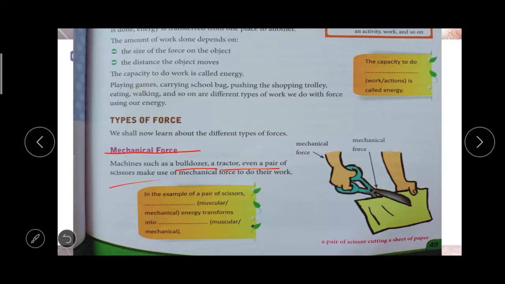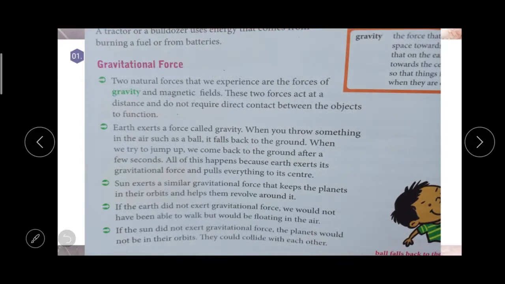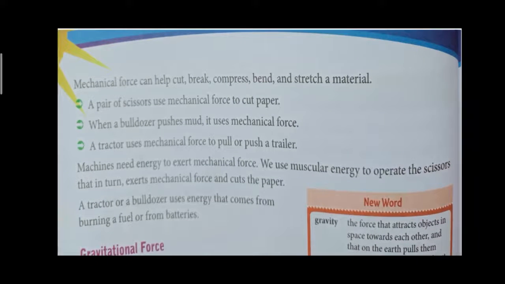So mechanical force can help us to cut, break, compress, bend or stretch a material. A scissor uses mechanical force to cut the paper. A bulldozer pushes the mud using mechanical force.